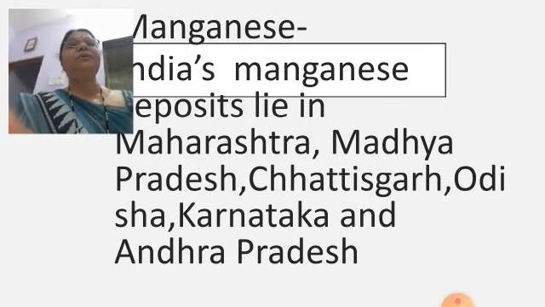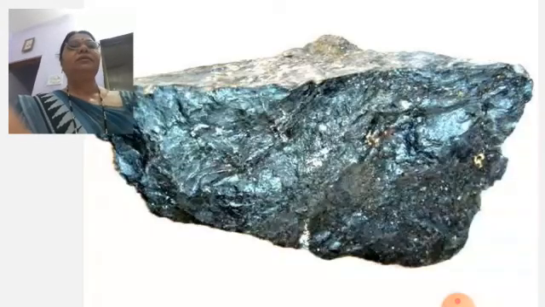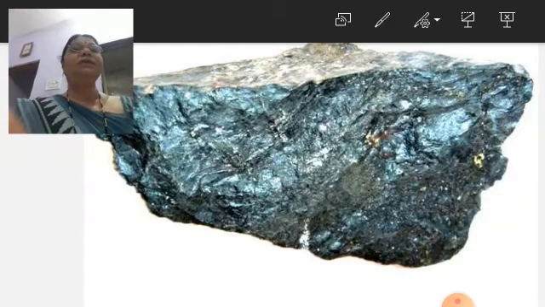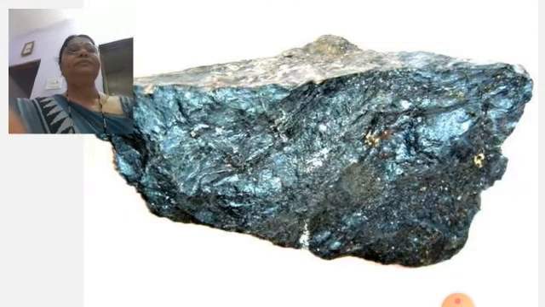India's manganese deposits lie in Maharashtra, Madhya Pradesh, Chhattisgarh, Odisha, Karnataka and Andhra Pradesh. I am showing the pictures of the minerals so that your concept becomes clear, showing which type of mineral bauxite is and which type copper is.